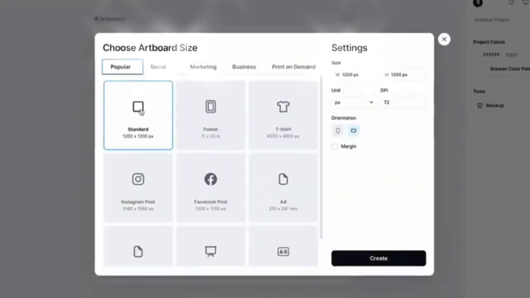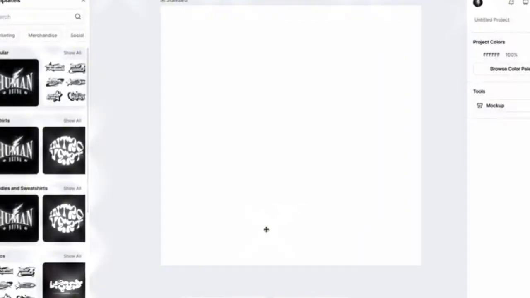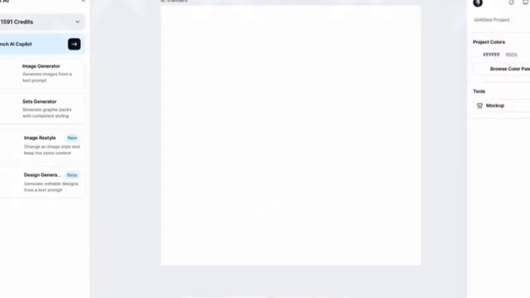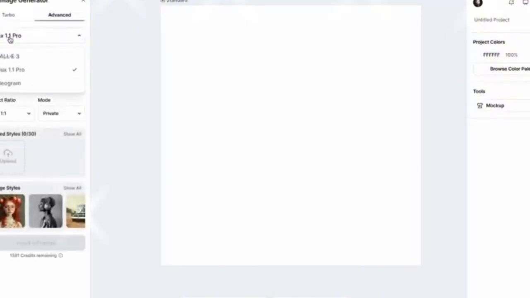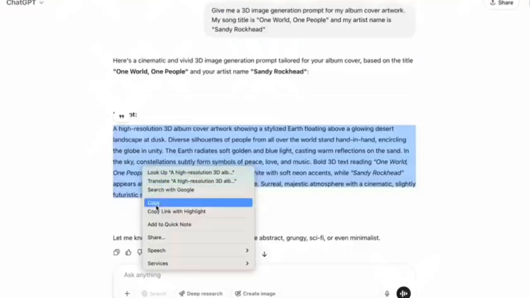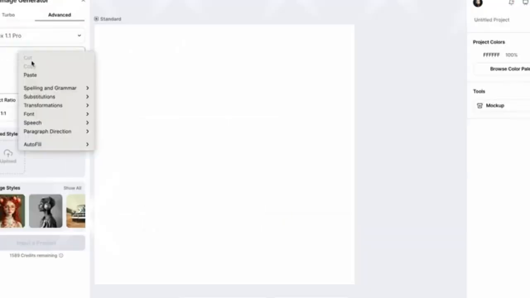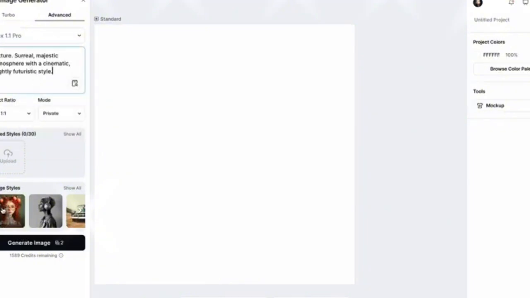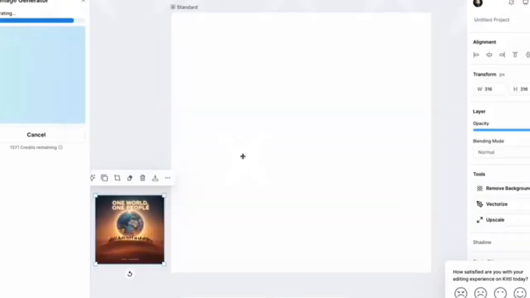Go ahead and select new project on Tidal and choose the standard template as I'm doing here. Select the Tidal AI icon right here, and then image generator. And for this, we're going to use the Flux 1.1 Pro generator. Go ahead and copy your prompt from ChatGPT here, and we're going to select Ultra HD and generate the image because we want really good quality. You can generate more images if you're not happy with the first one.